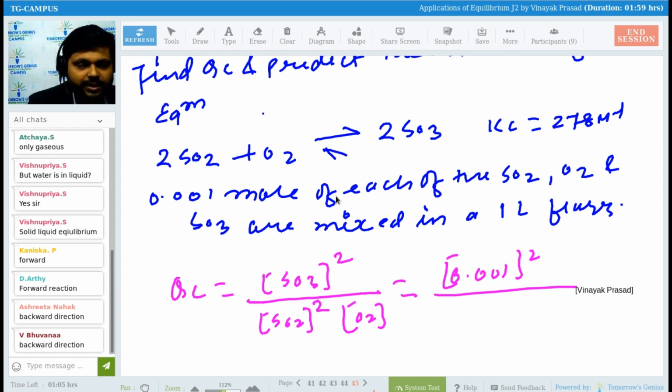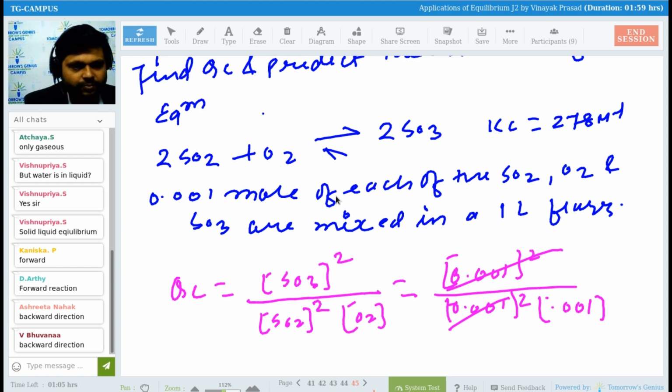Upon what? This is what? SO2. So SO2 is also having what? That is 0.001 squared into O2. That is also 0.001. But there is no square, right? Here there is a square. So this square and this square will be cancelled out. Yes or no, guys? Is it okay with everyone? Any problem?